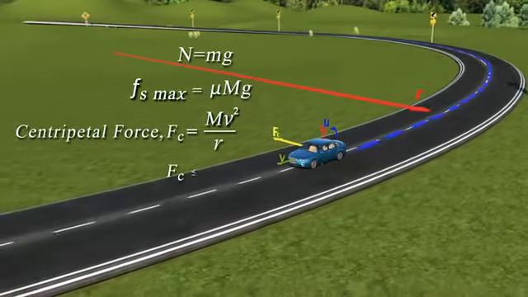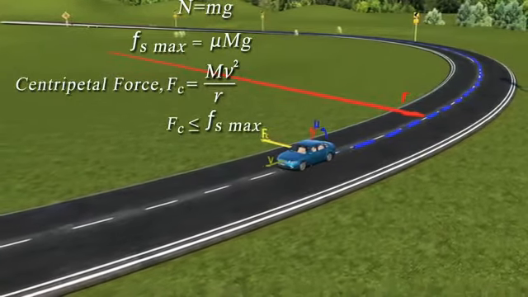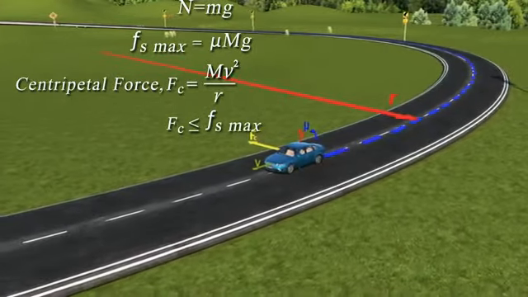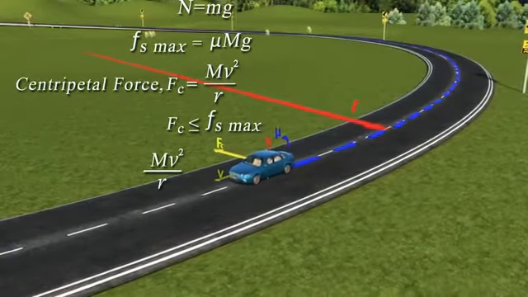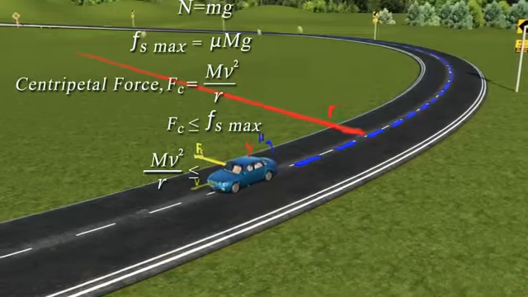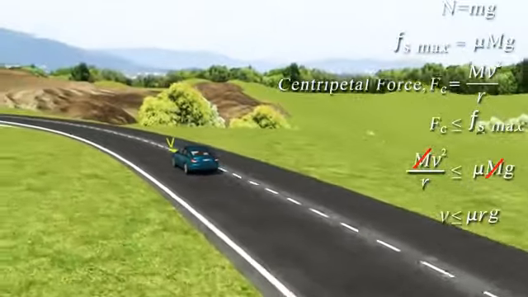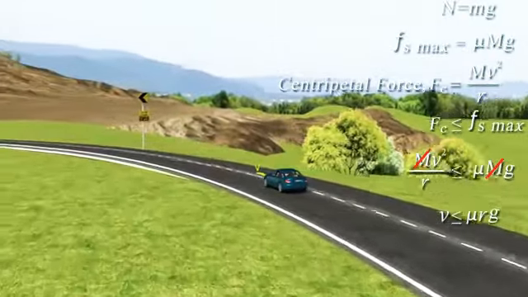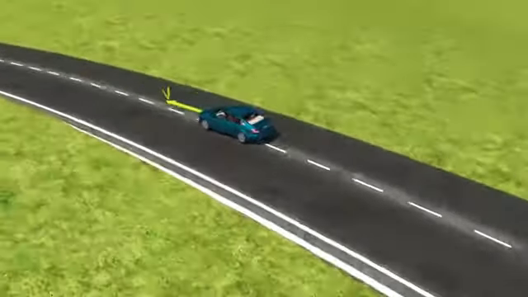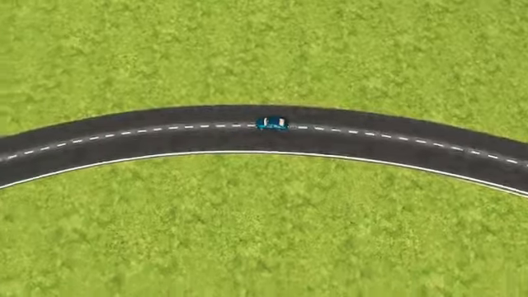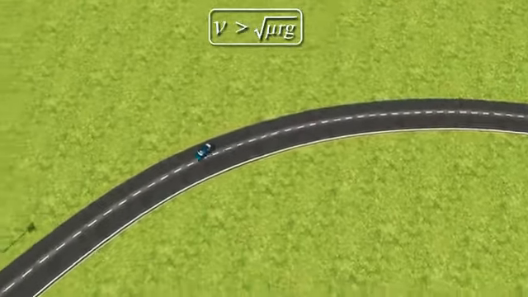For the car to make a safe turn, the required centripetal force should be within the limit of static friction, which implies that the velocity of the car should satisfy the relation mv squared by r is less than or equal to mu mg. In other words, v should be less than or equal to the limiting value, root over mu rg. If the car moves with a velocity greater than the limiting value, it skids away from the center.